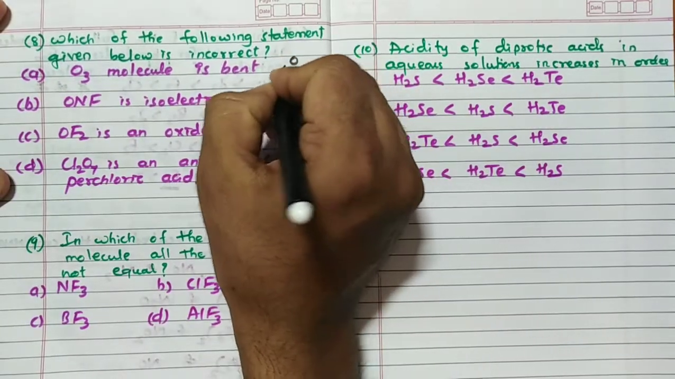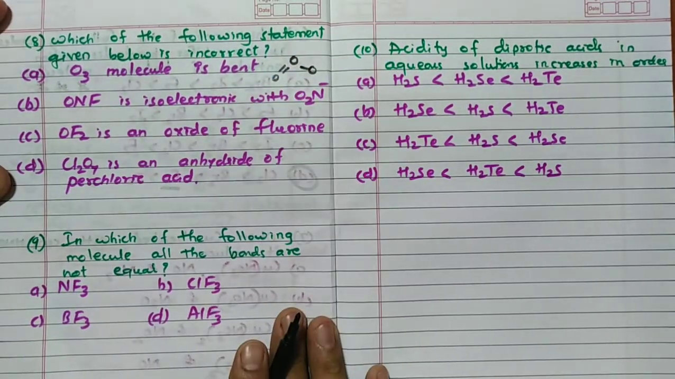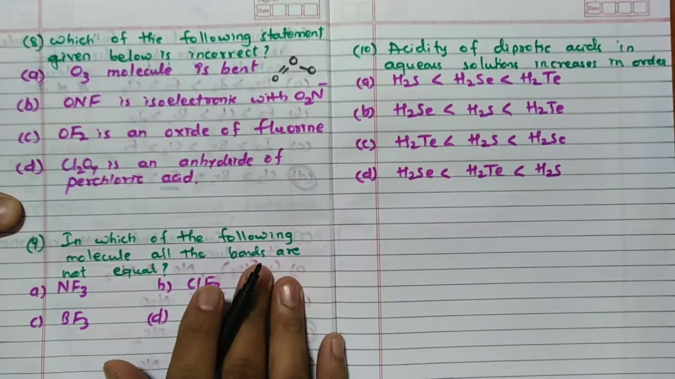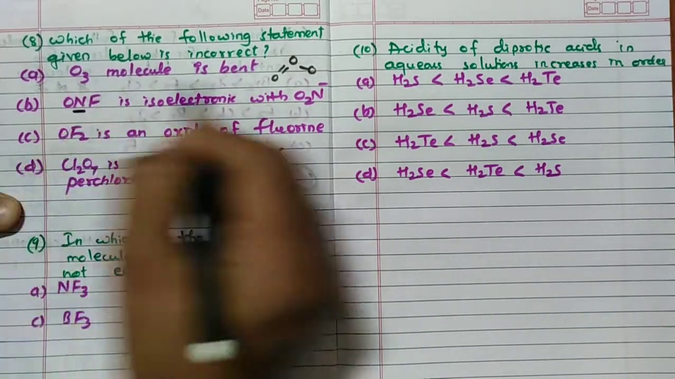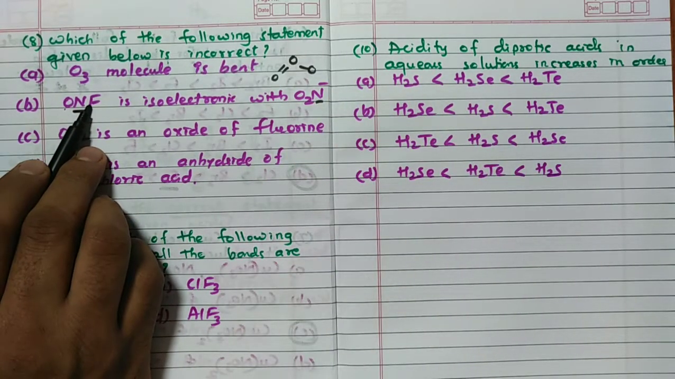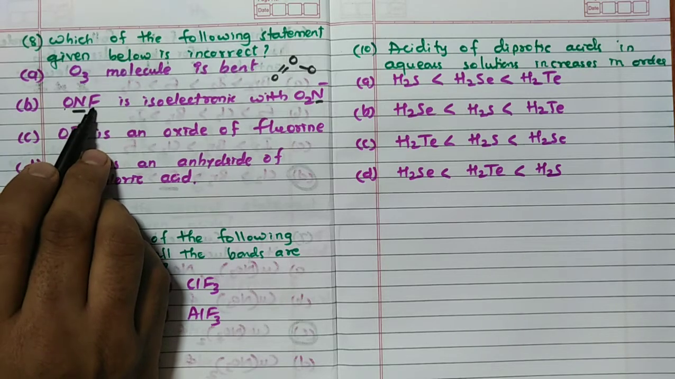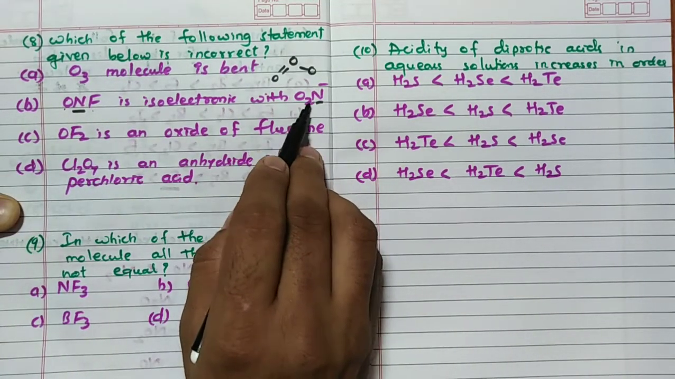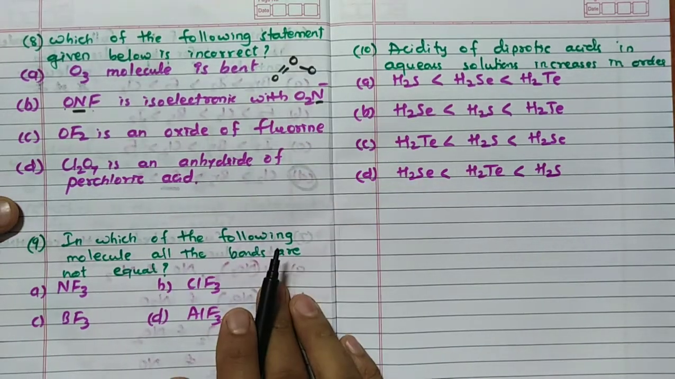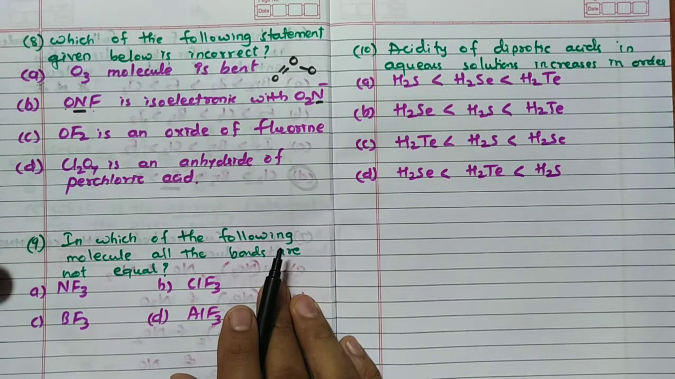We know that. Yes, many a time we have discussed O3 is bent. See, ONF is isoelectronic with O2N minus. So here you can calculate that. See, N and N is common, so leave it. Then remaining oxygen is 8, fluorine is 9, 8 plus 9 is 17. And here O2, 8 plus 8 is 16, minus means plus 1, 17. So 17, 17, it is isoelectronic. And nitrogen is the same, hence I have left that.